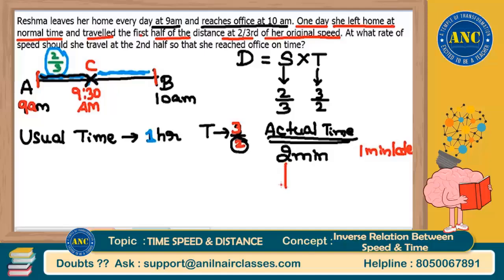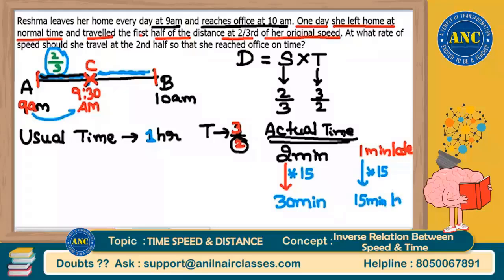But according to the question, the usual time taken to reach the midpoint is not 2 minutes. It is 30 minutes, from 9 o'clock to 9:30. She will usually take 30 minutes every day to reach the midpoint. 2 is becoming 30, multiply by 15. 1 also multiply by 15. 1 into 15 is 15 minutes late.